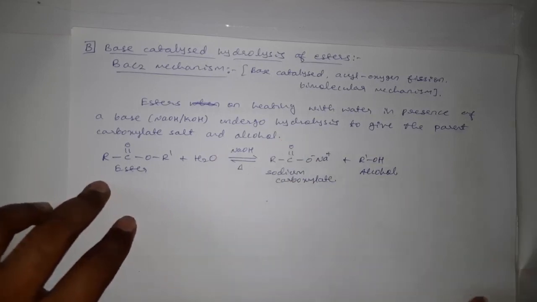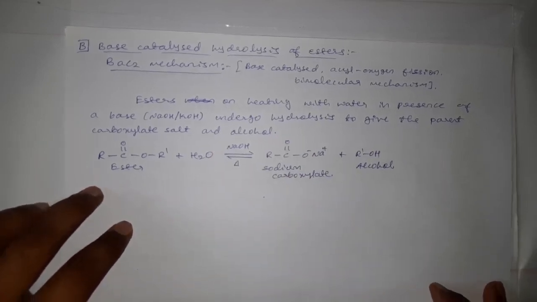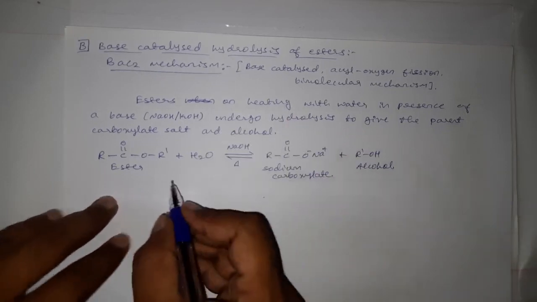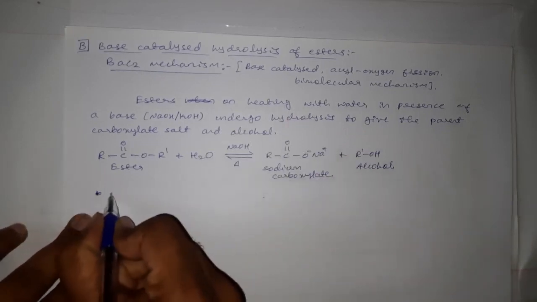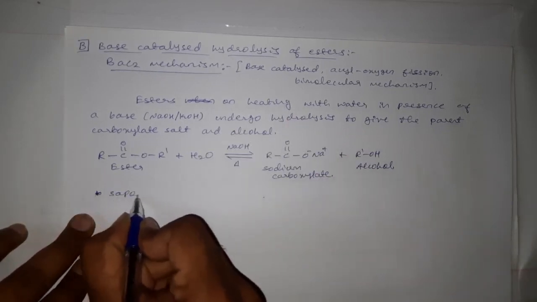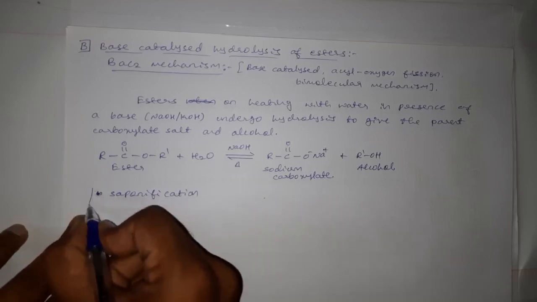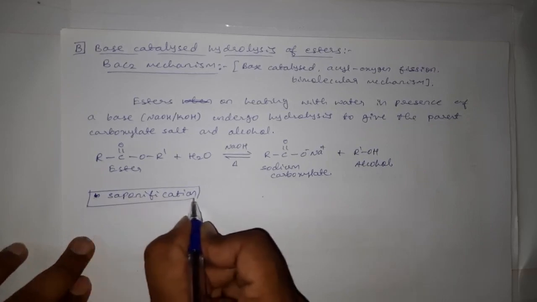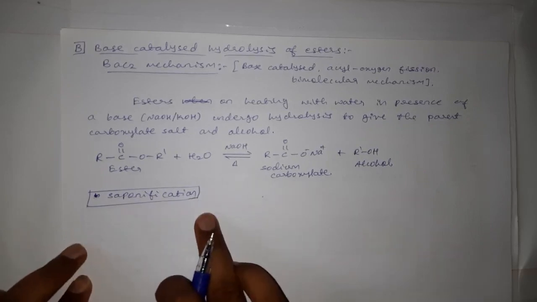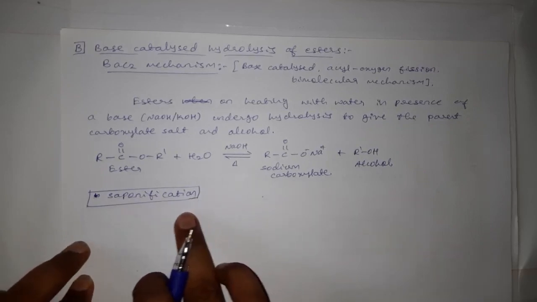Okay, this is the base catalyzed hydrolysis of ester, and this process can also be called saponification. Then saponification means what?